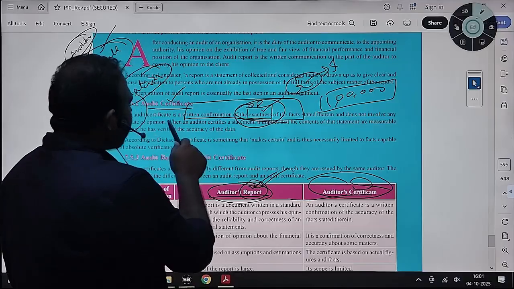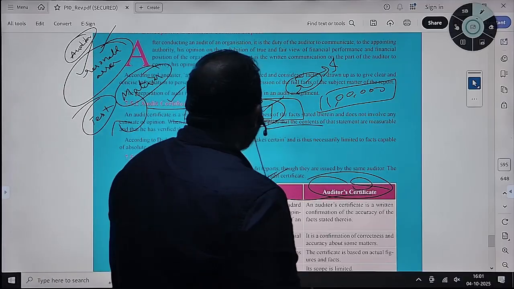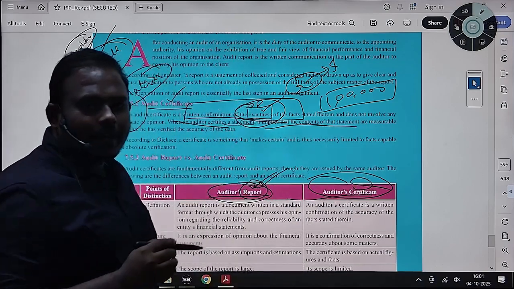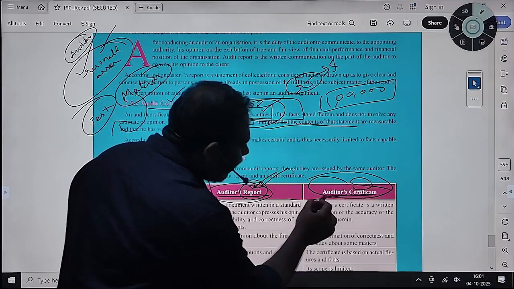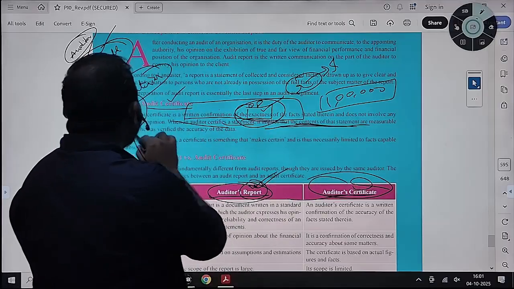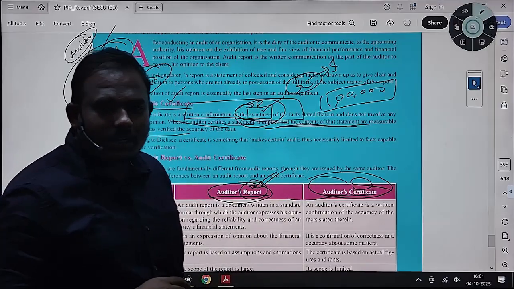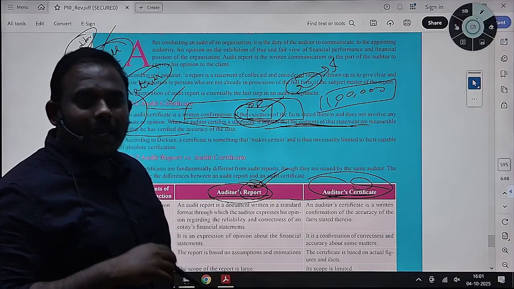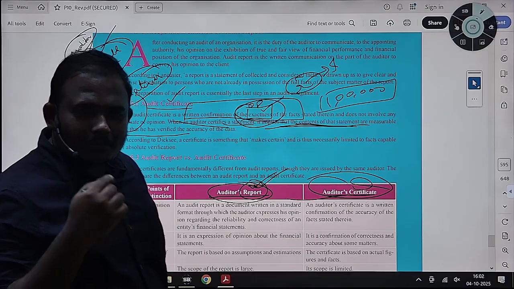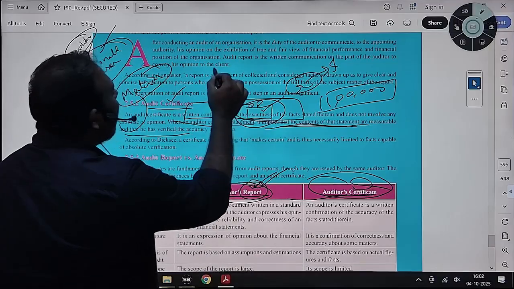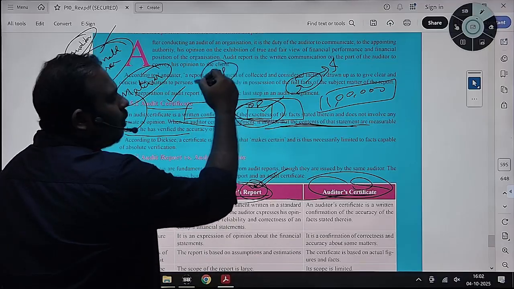When the auditor certifies a statement, it implies the contents. If an auditor gives an audit certificate, it implies that the contents in the statement are measurable and he has verified the accuracy. Sometimes there are estimates in the financials which you cannot exactly measure. Estimate means you cannot determine the exactness; you can give only an approximate value, and only then can you call it an estimate.